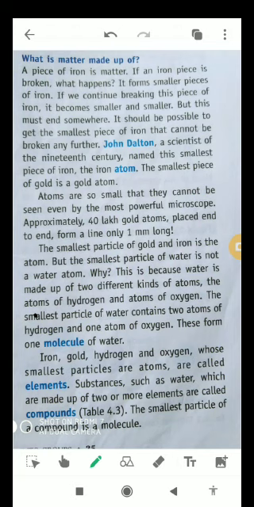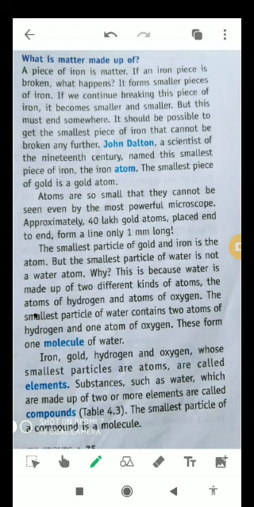The smallest particle of gold and iron is the atom, but the smallest particle of water is not a water atom. Why? This is because water is made up of two different kinds of atoms, hydrogen and oxygen. The smallest particle of water contains two atoms of hydrogen and one atom of oxygen. These form one molecule of water.